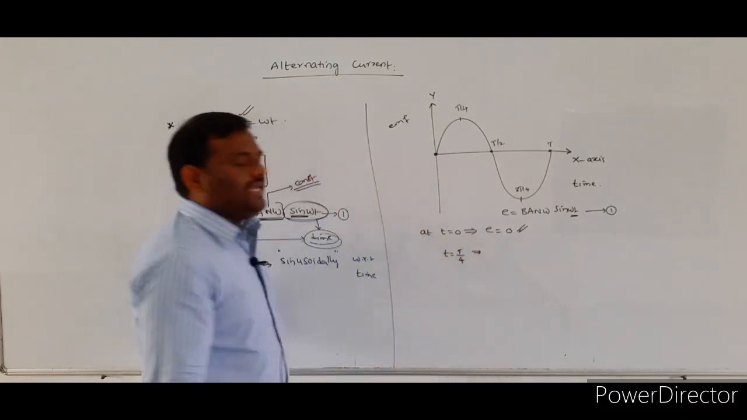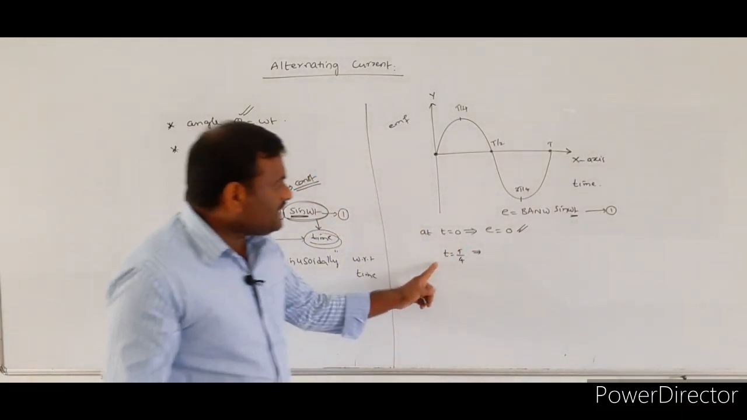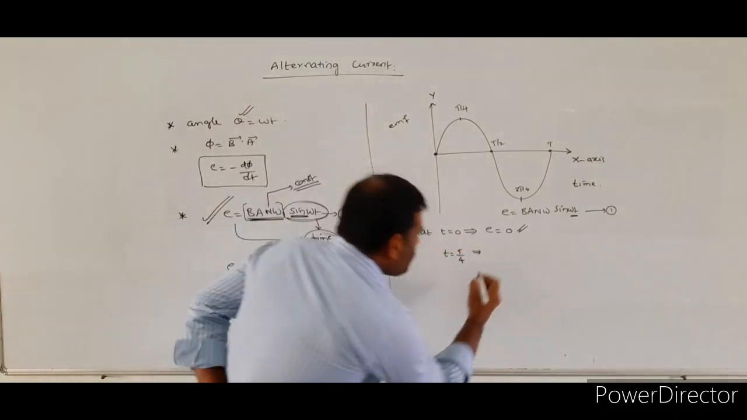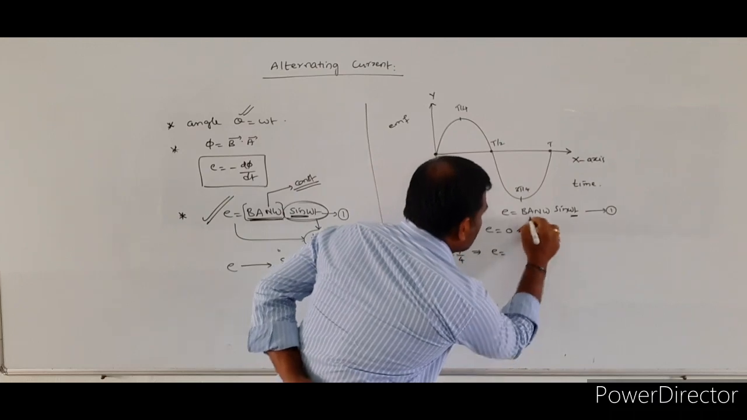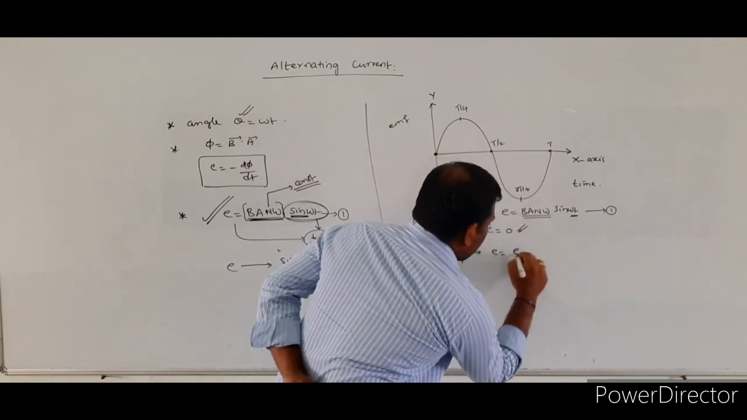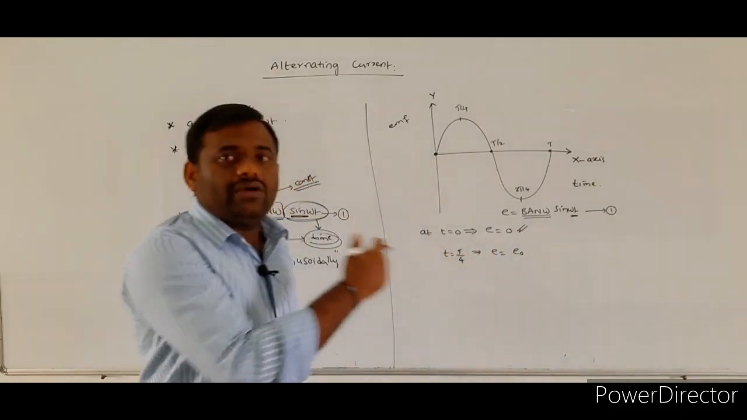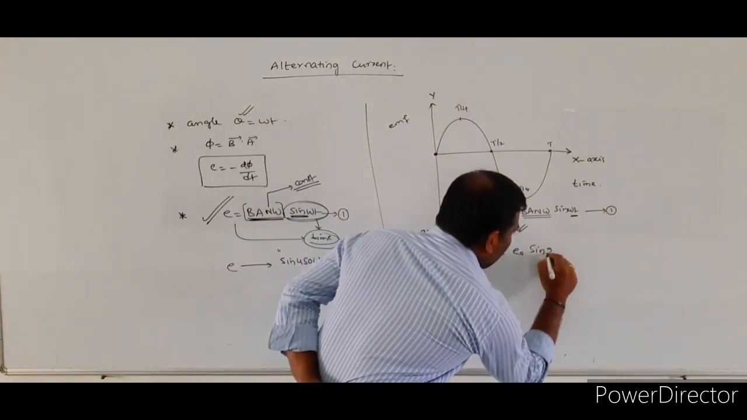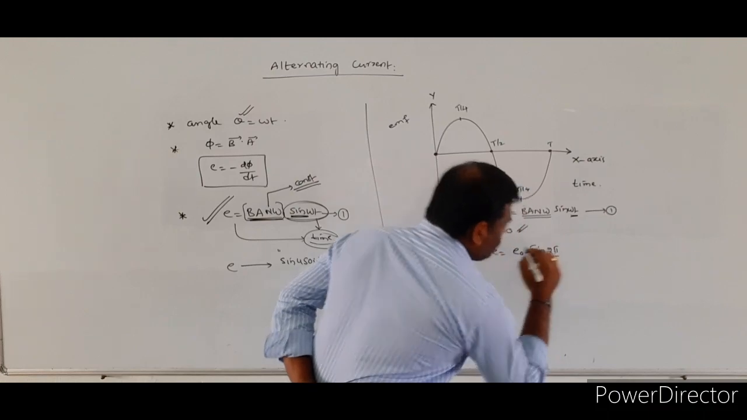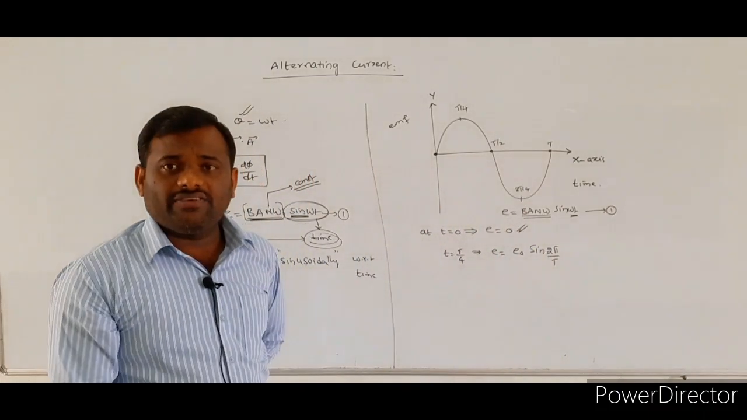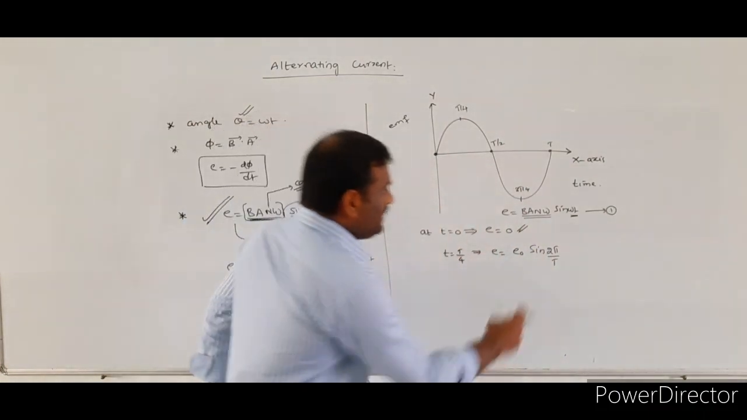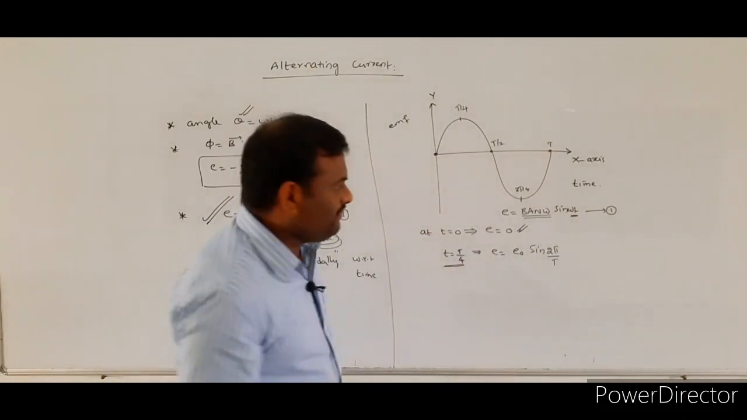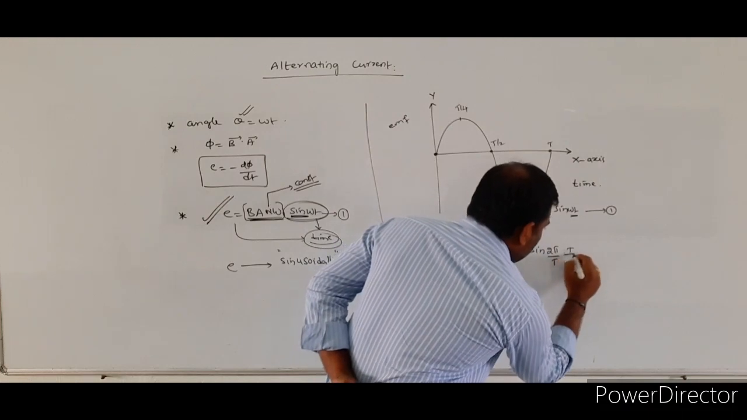Now I want to check the value of induced EMF at t is equal to T by 4. At t is equal to what? T by 4. So here E is equal to BAN omega, that value I am taking as E naught, the peak value of EMF, and sin omega t. Omega, we know, is equal to 2 pi by T. The general formula of omega is equal to what? 2 pi by T. In the place of small t, what value do I have to write? T by 4. So 2 pi by T into T by 4.